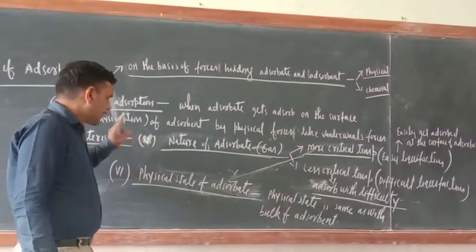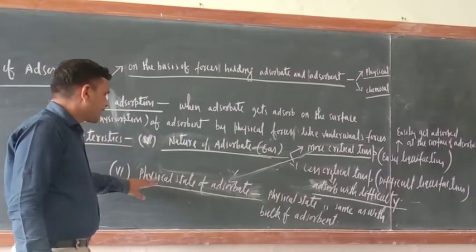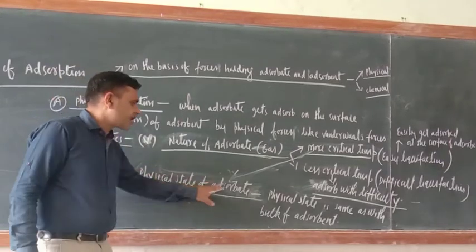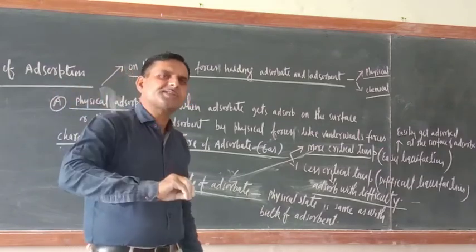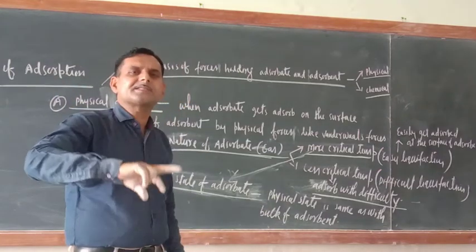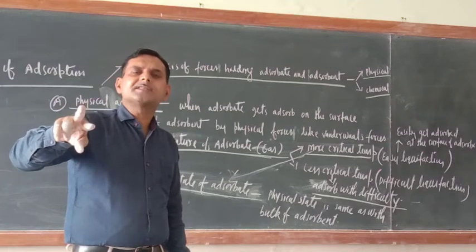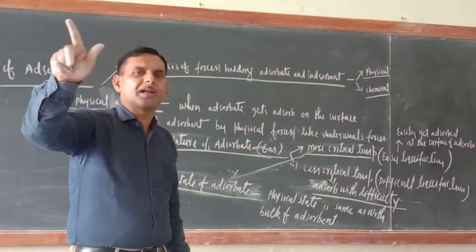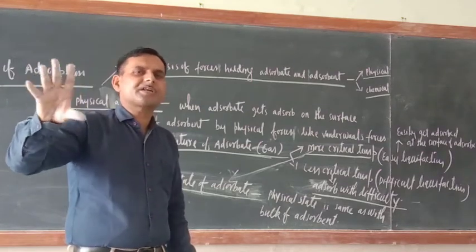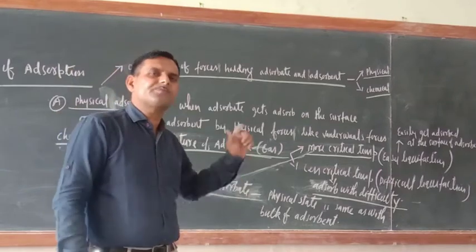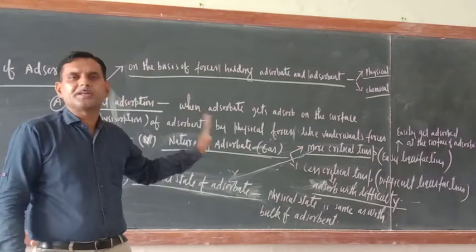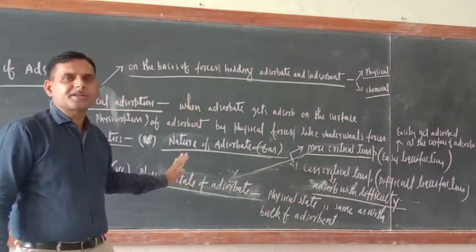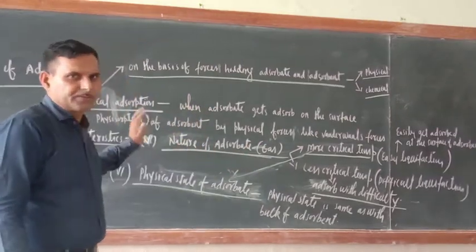So dear cadets, the last characteristic of physical adsorption is the physical state of adsorbate. In physical adsorption, the physical state of adsorbate is the same as the physical state of bulk. Means whatever physical state the bulk has, the same physical state the adsorbate will also have. So these are the characteristics of physical adsorption.